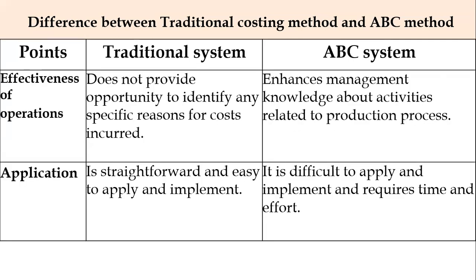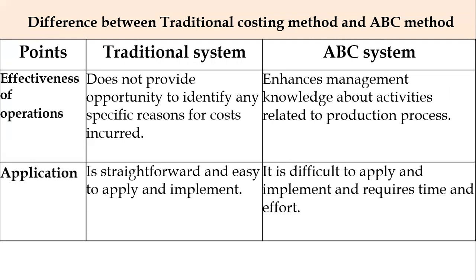And the next point of difference is effectiveness of operation. In the traditional system, it does not provide an opportunity to identify any specific reasons for costs incurred.